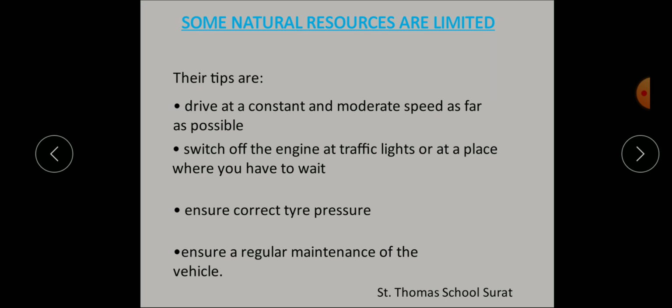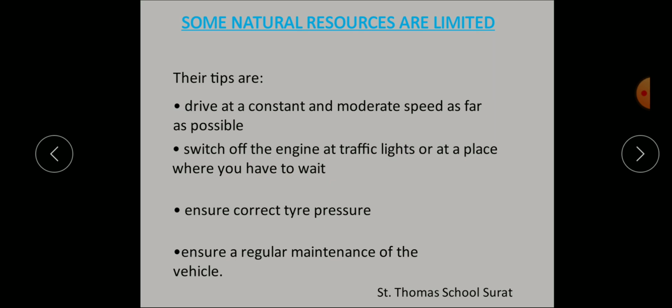Understood? Secondly, it says switch off the engine at traffic lights or at a place where you have to wait. Don't keep your vehicle on when you are in traffic. Please switch off your engine when you are at traffic lights or at a place where you have to wait.